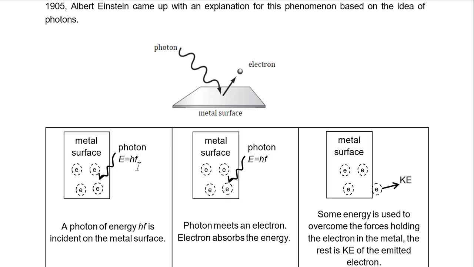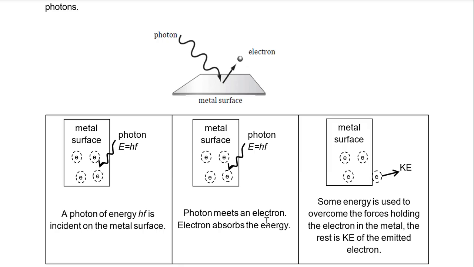As the photon enters the metal surface, the metal's electrons will absorb the photon. If the energy of the photon is sufficient for the electron to escape the metal surface, the electron will escape. Then, after the electron uses up the energy to escape the metal surface, whatever is left over is Ke. So we go through one more time.